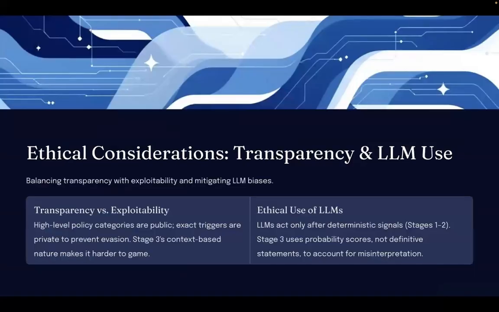Now we talk about the ethical considerations related to transparency and LLM use. We balance our transparency with exploitability. High-level policy categories are public, but exact technical triggers are kept private to prevent evasion, where users could try to understand what keywords are used, evade them, and misuse the system. Ethically, LLMs also act only after deterministic signals, and stage 3 uses probability scores and not definitive statements to account for misinterpretation.